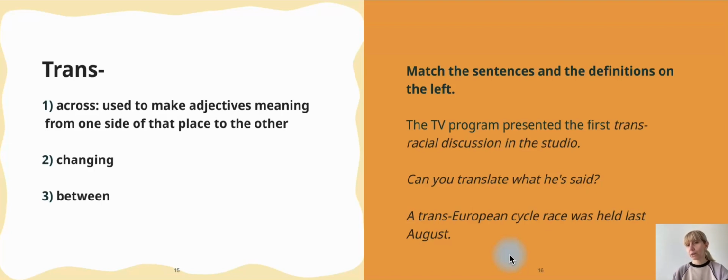Translate, to change from one language into another. Okay, and the last one, a trans-European cycle race was held last August. So from one side of Europe to another side of Europe.